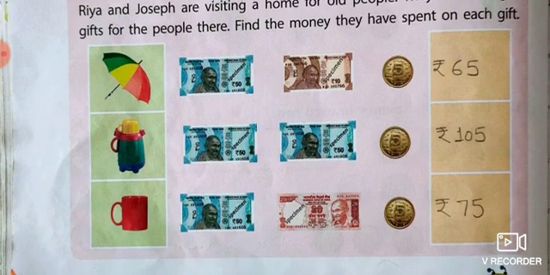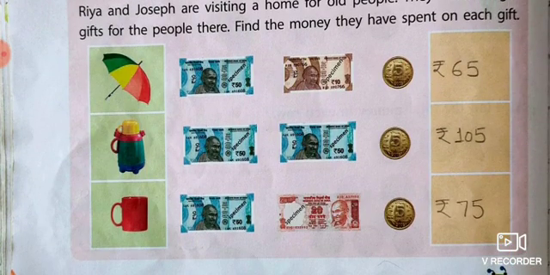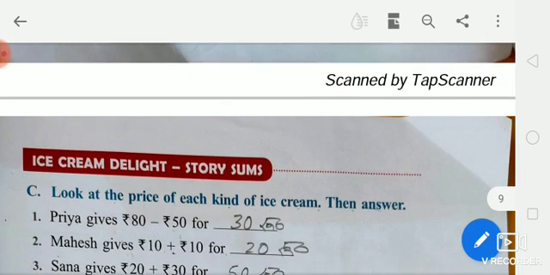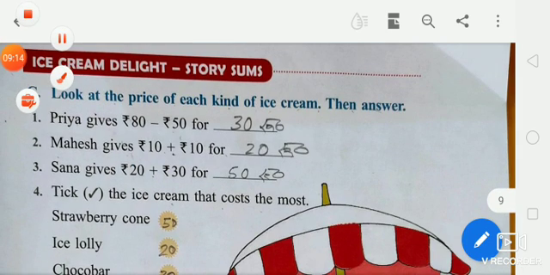So now next, 50 plus 10 plus 5 is equal to 65. 50 plus 50 plus 5 is equal to 105. 50 plus 20 plus 5 is equal to 75. Is that clear, students?